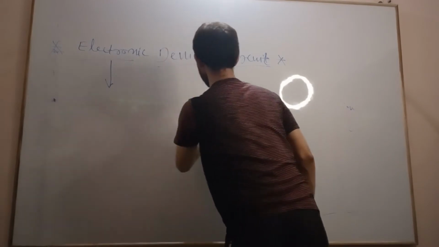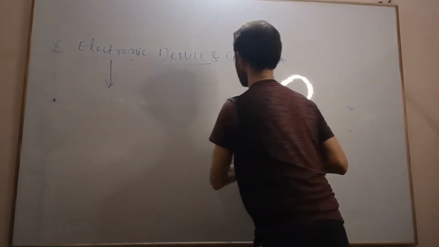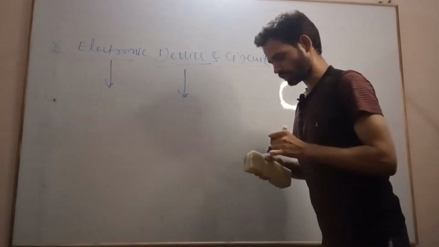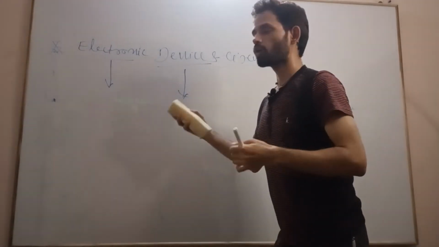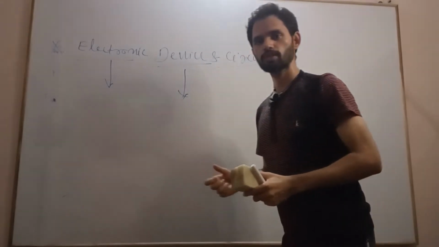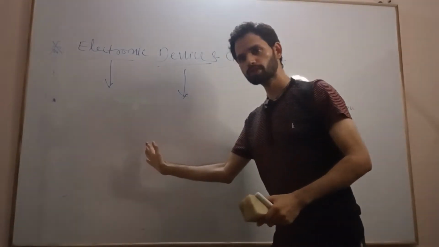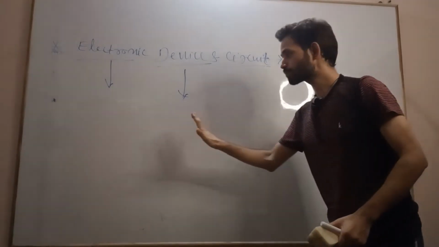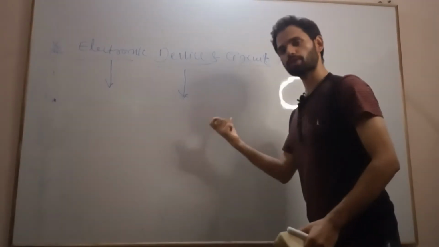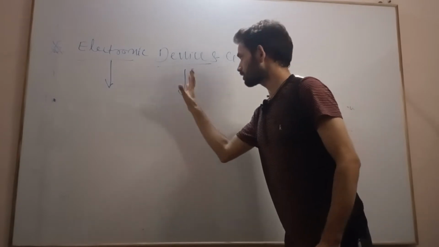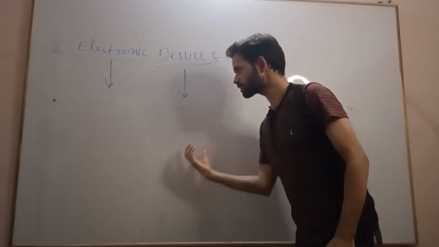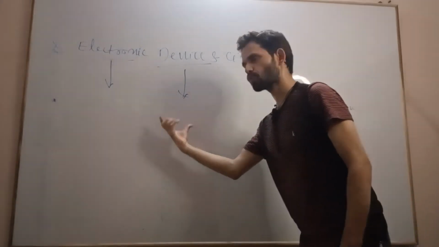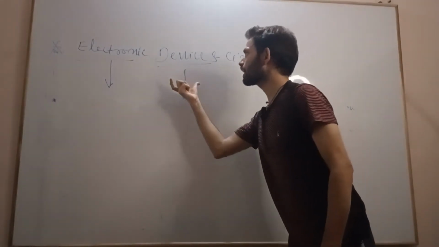So device is something or a system which takes some input and generates some output as per our requirement. The device is something or a system which takes some input, generates some output as per our requirement, is known as device.